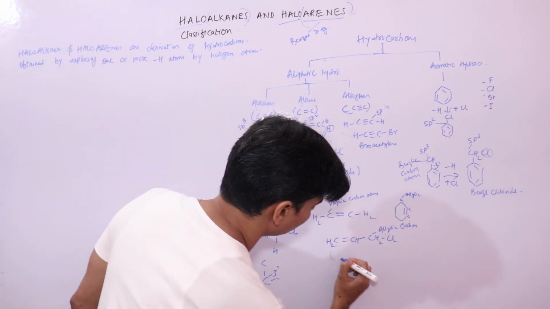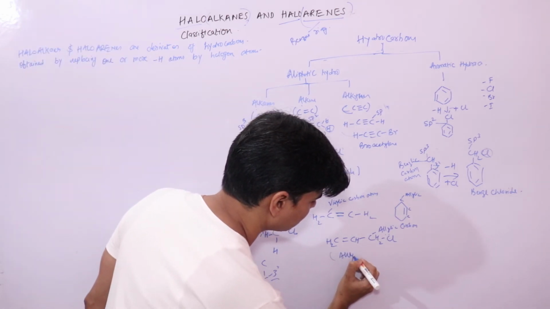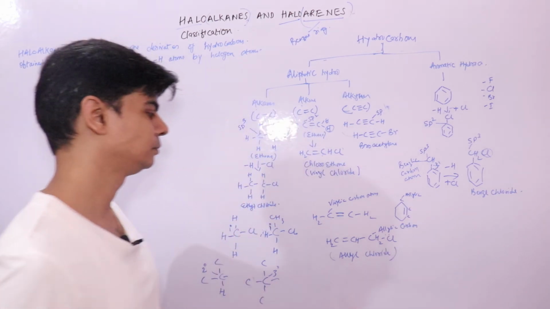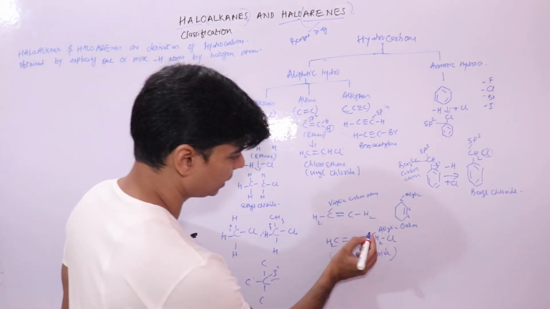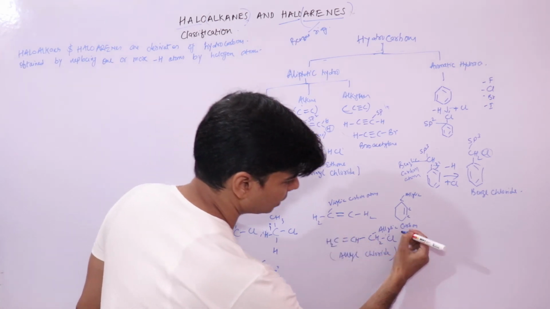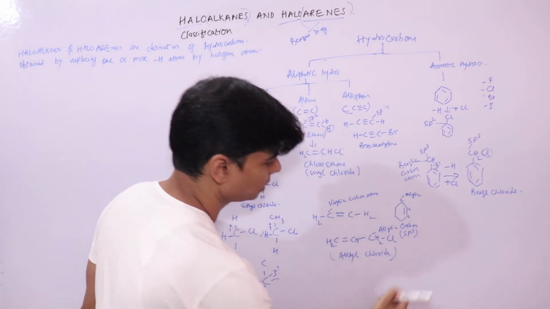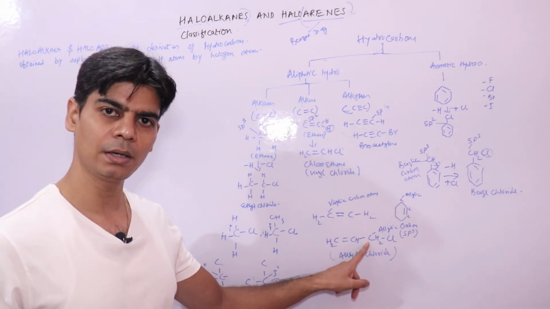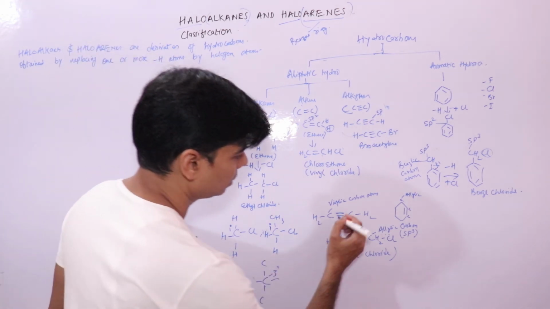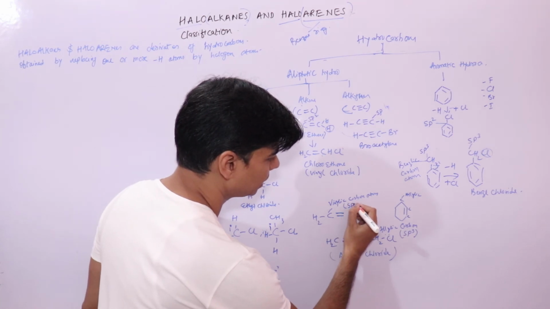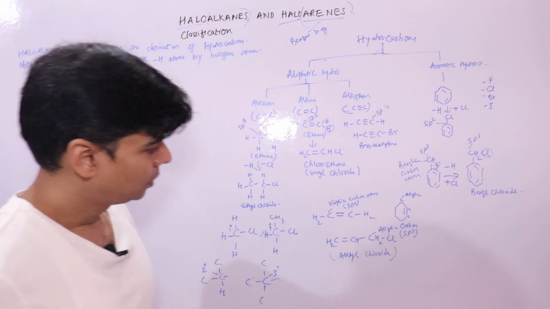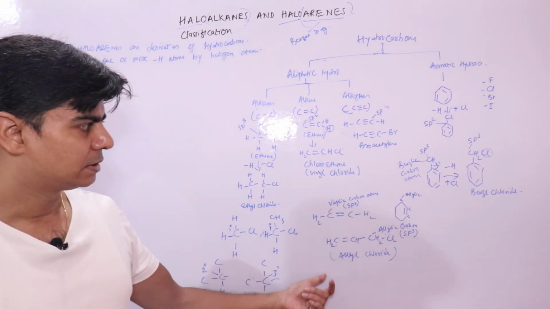This is your allyl chloride. This allylic carbon atom is sp3 hybridized, because it is singly bonded. So singly bonded carbon atoms are sp3 hybridized. This is your sp2 hybridized carbon atom, because it is a doubly bonded carbon atom in vinyl and allyl systems.